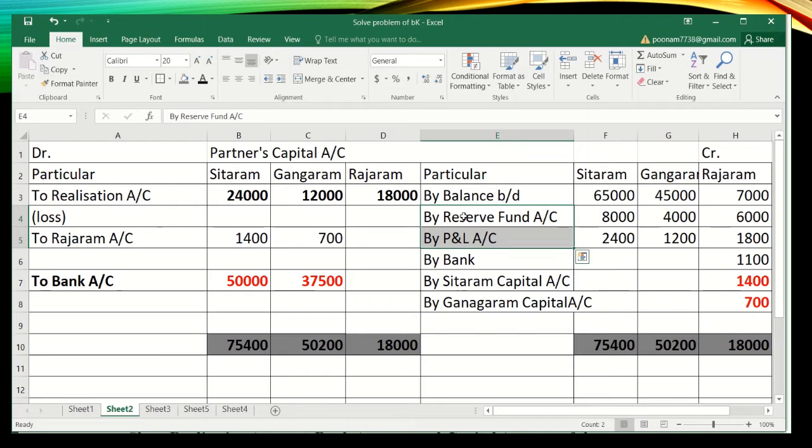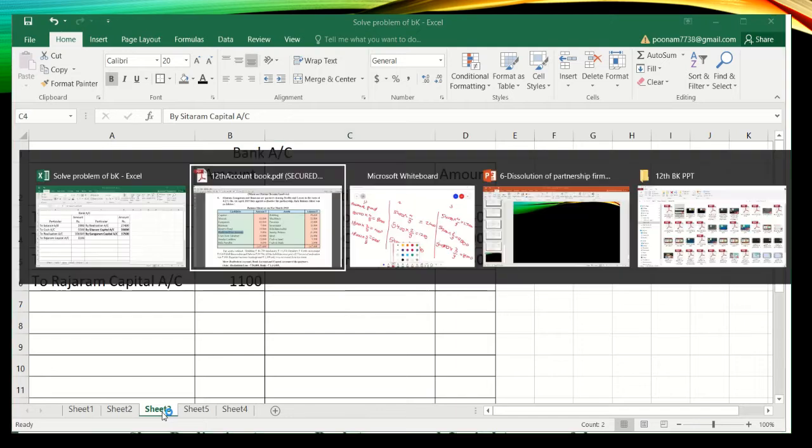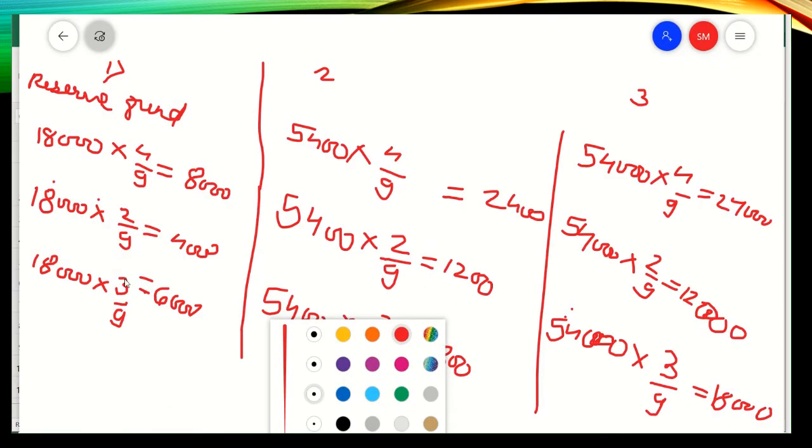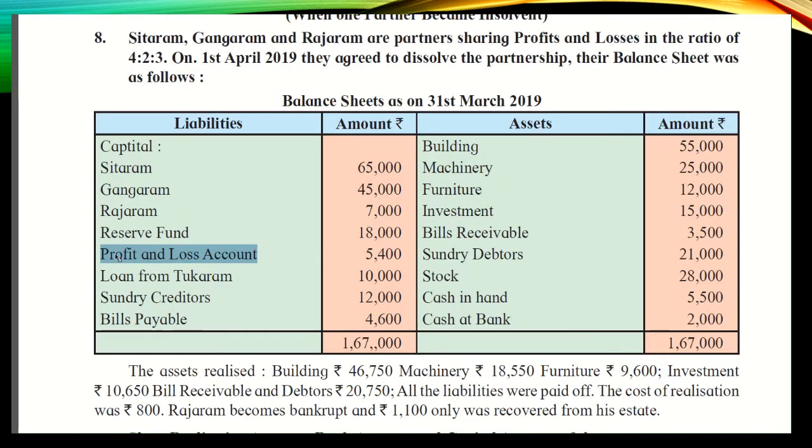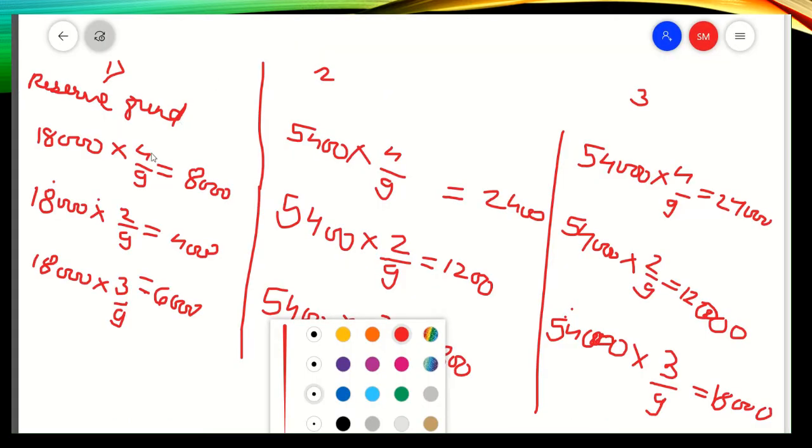And let me tell you that whatever you take from the balance sheet and distribute among the partners, those transactions or items will have only one effect. So what is the ratio? You already know, students, that the ratio is 4 is to 2 is to 3. So reserve fund, how will you distribute? Reserve fund amount is, as per the question, 18,000 and profit and loss account as per the balance sheet is 5,400. Okay students, so this will be distributed in their ratios. So reserve fund 4 by 9, 2 by 9 and 3 by 9. So reserve fund distribution is 8,000, 4,000 and 6,000.